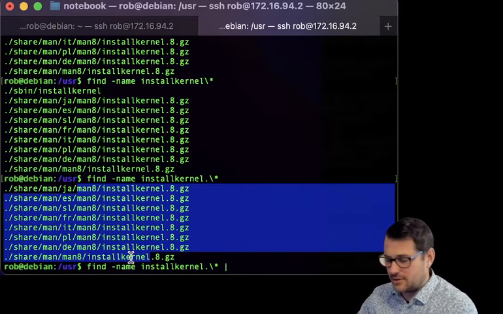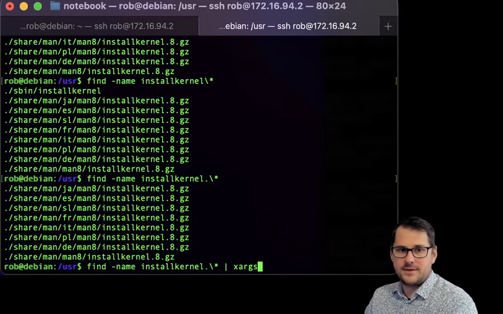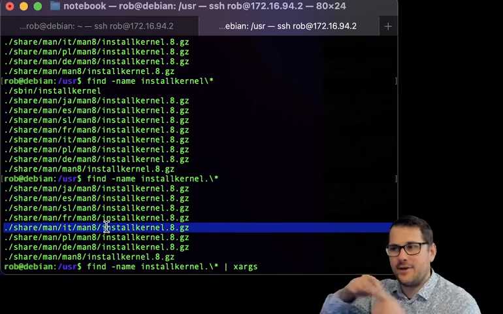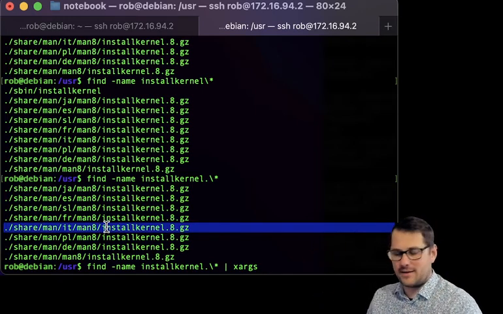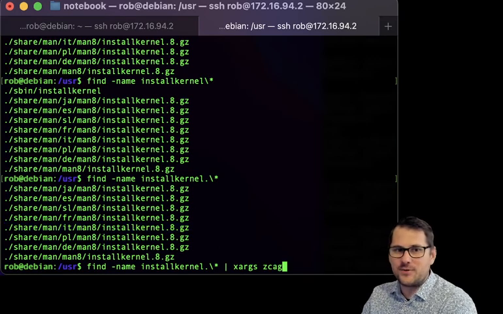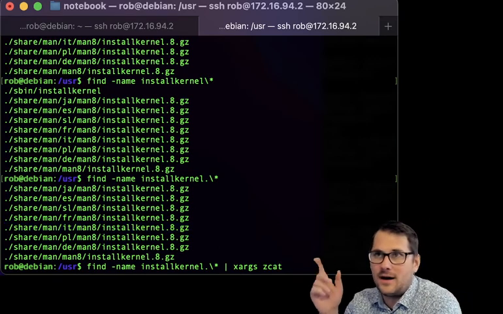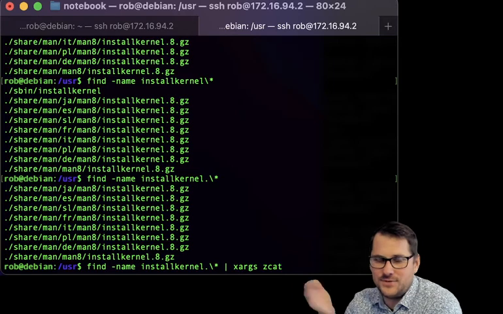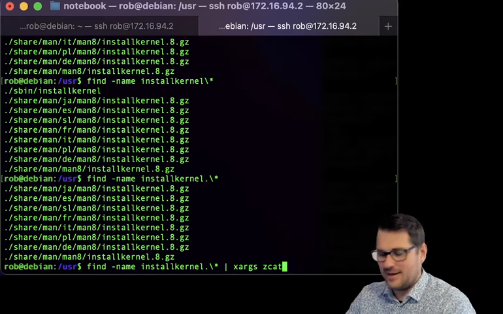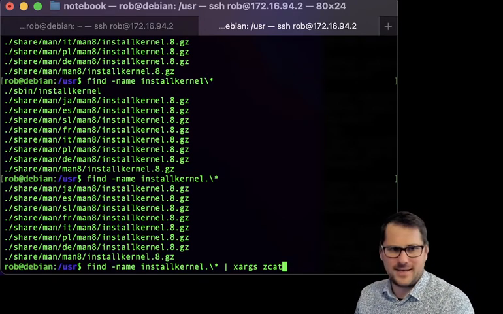Well, okay, good. We can do that. So xargs, which will take these and make it into the argument of whatever command I'm running. So I could say zcat, which is actually a really cool tool, which will ungzip it. So I could actually use the gzip command and then pass to cat. This will do both at once. And I guess if I was showing you pipelines, I should do that, but I would never do that.